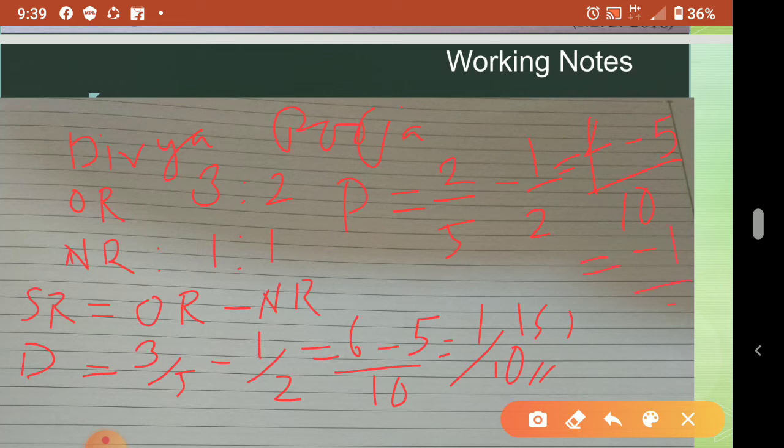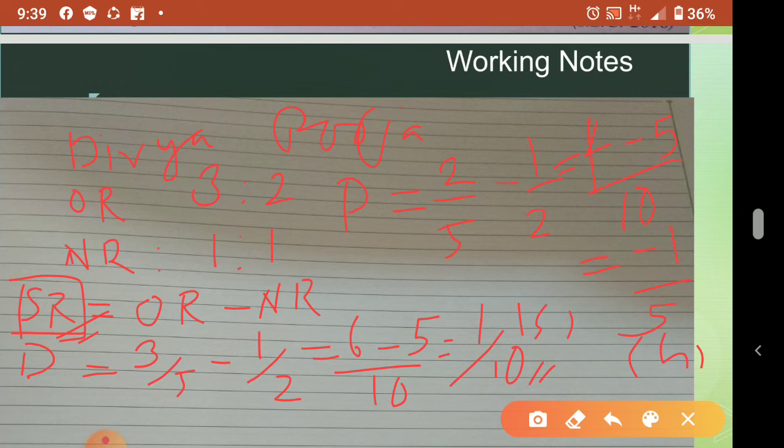Minus 1 by 5. That means here it is gain. Understood? Gaining ratio equation or sacrificing ratio equation you apply, no problem, but I am applying the sacrificing ratio equation here. So in the sacrificing ratio equation, positive means it is sacrifice only.